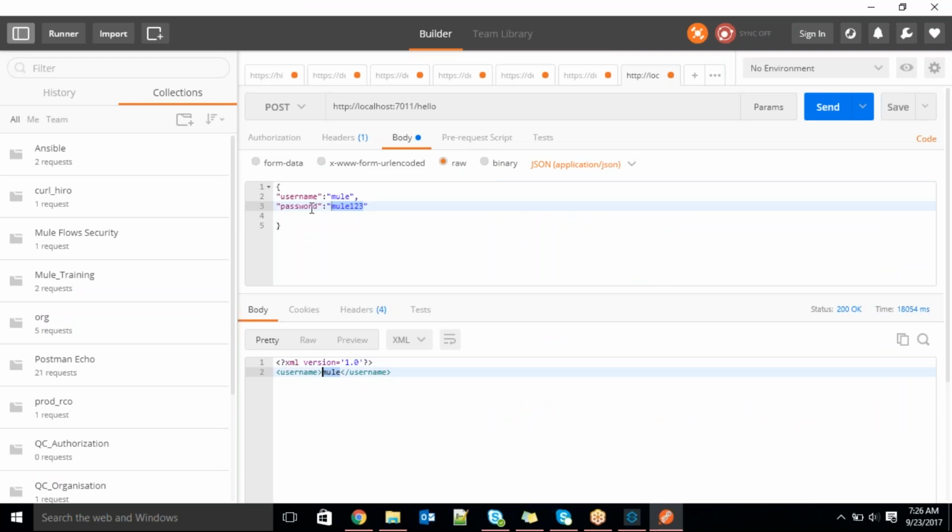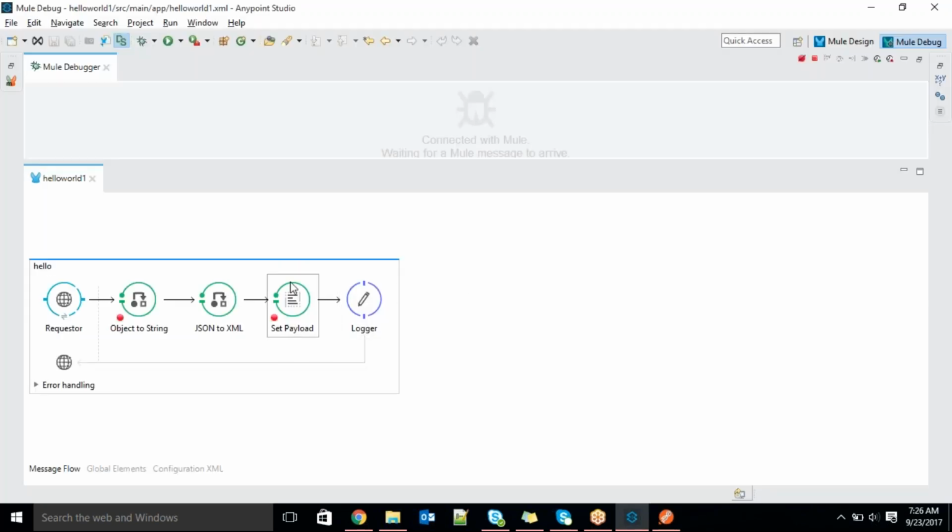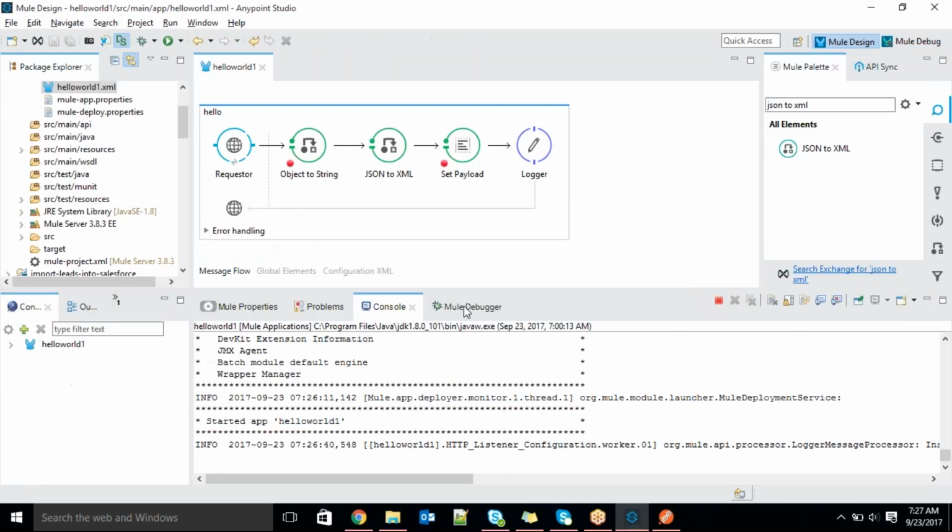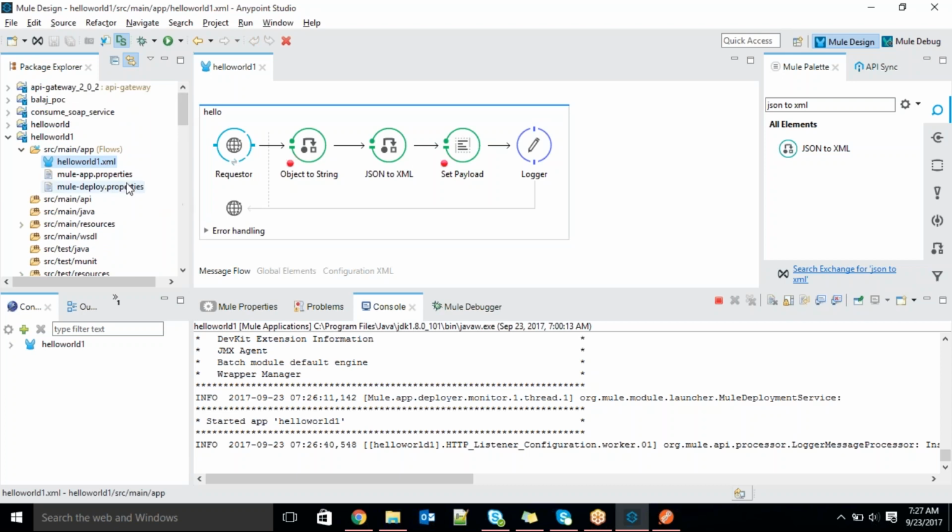The username you can see here in the form of XML. So if you want to convert JSON to XML, you can convert it using the JSON to XML component. Any doubts on this until now? So let's see other ways.